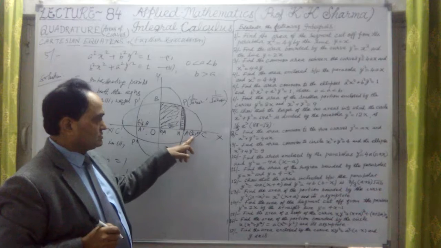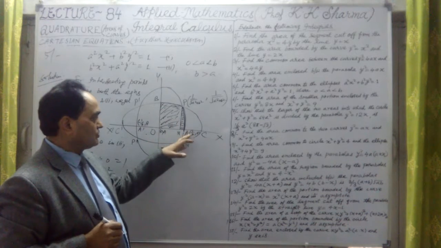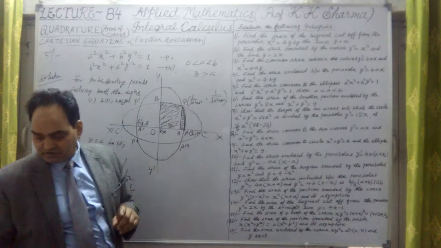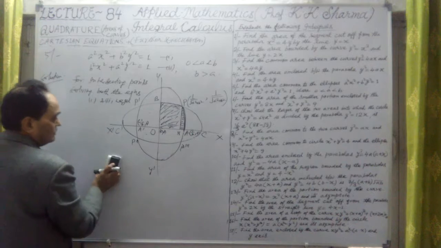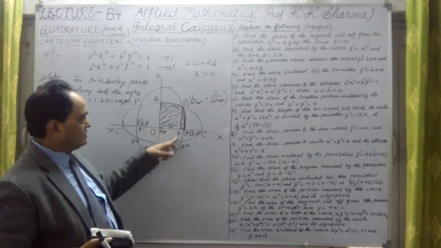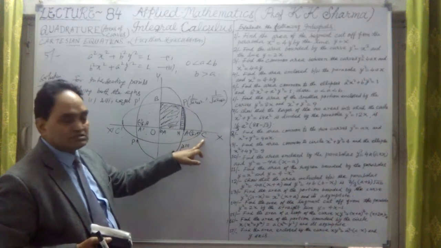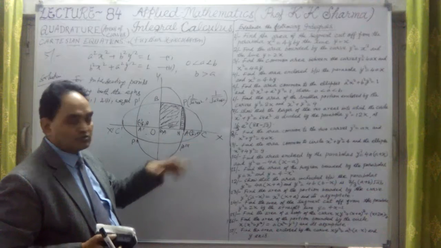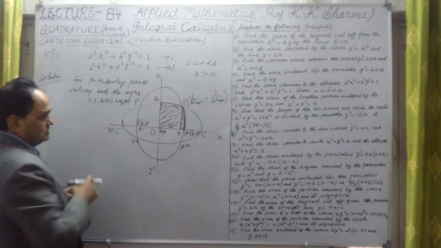So this is one limit. The x coordinate of A is 1 upon b. Now for the common area, the limits for x are: N is 1 upon under root a square plus b square, and A is 1 upon b. So the limits are calculated now.